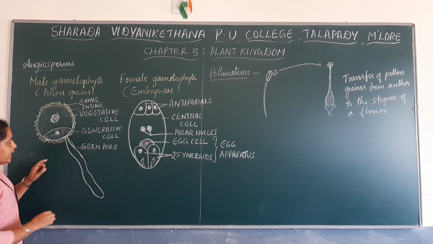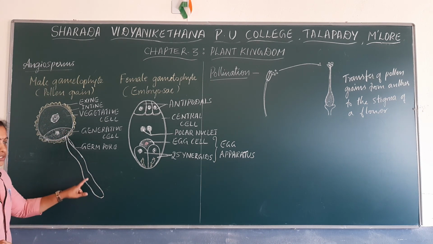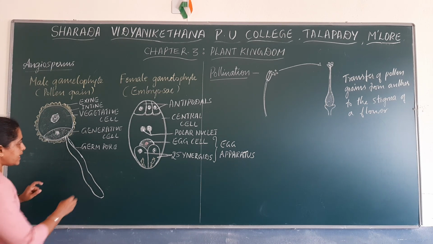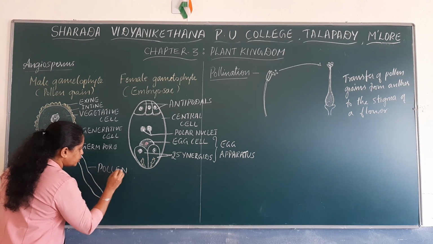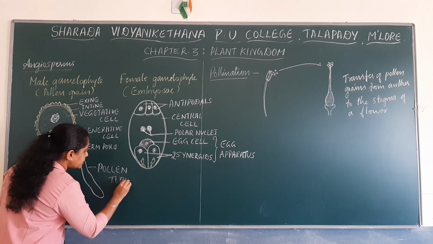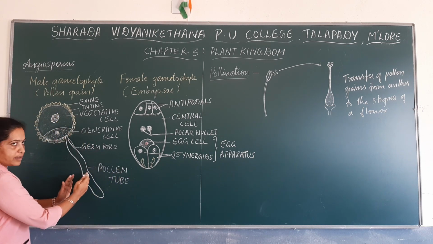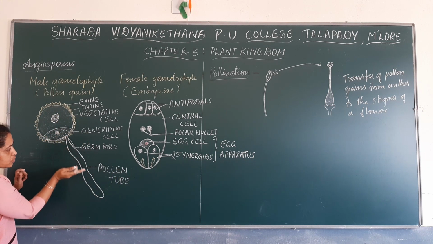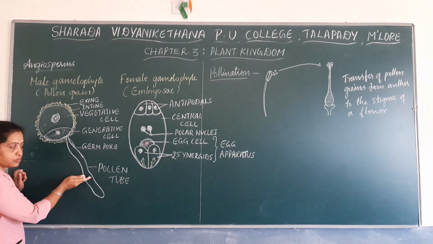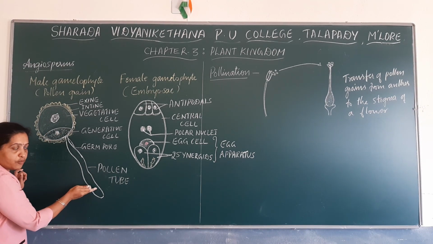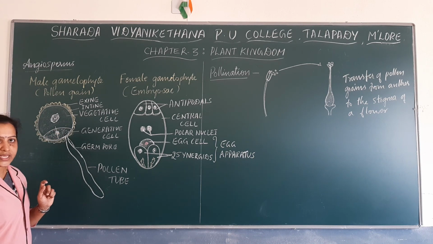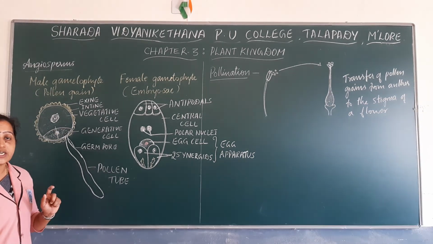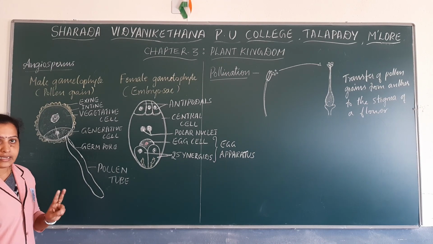The inner wall layer intine protrudes outside through the germ pore, and this is called the pollen tube. Now the pollen tube carries the contents of the pollen grain. Even the generative cell is carried into the pollen tube. When the pollen tube is formed, the generative cell divides to form two male gametes.